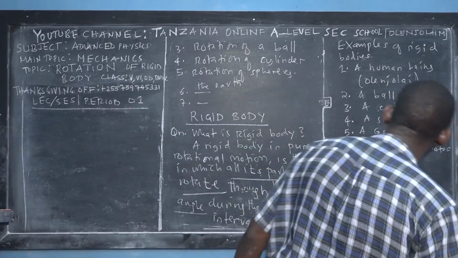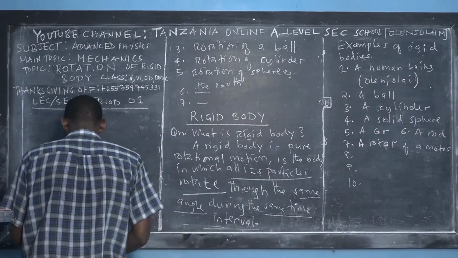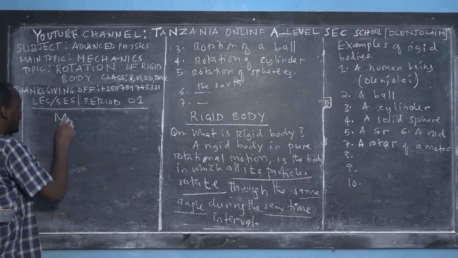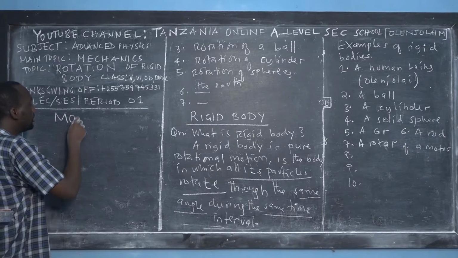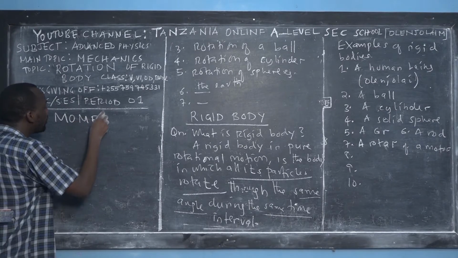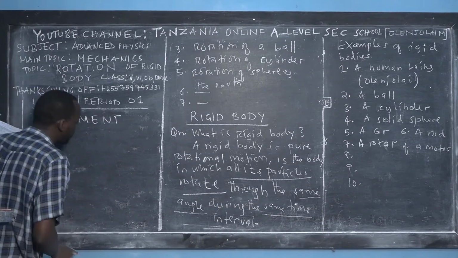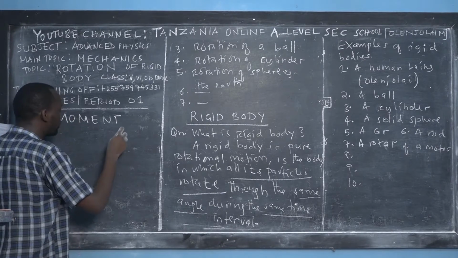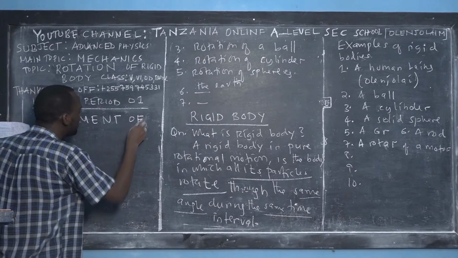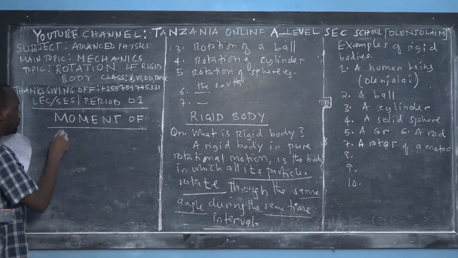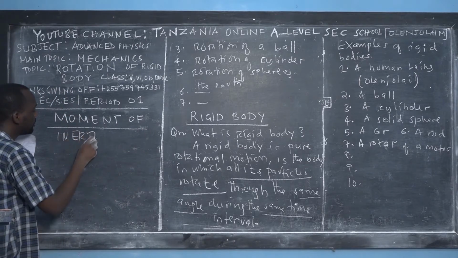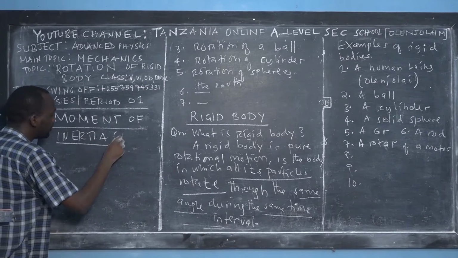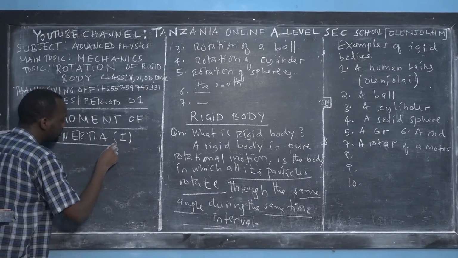To end this lecture, I want to take you into the heart of the topic of rotation of rigid bodies, which is the concept we call moment of inertia. Say moment of inertia. Its notation is I.